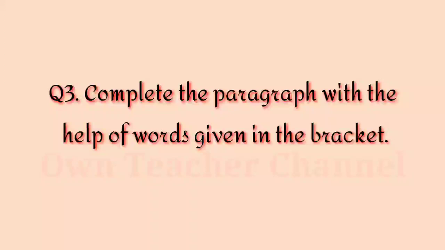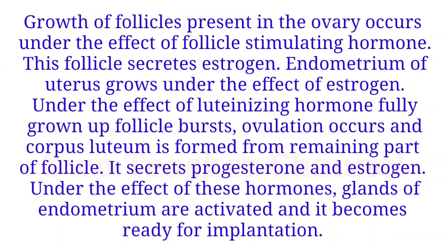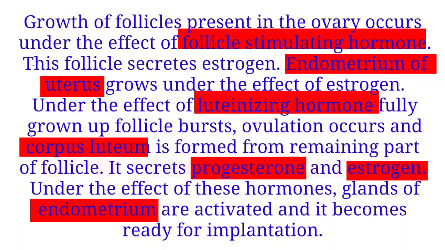Question 3. Complete the paragraph with the help of words given in the bracket. Growth of follicles present in the ovary occurs under the effect of follicle stimulating hormone. This follicle secretes estrogen. Endometrium of the uterus grows under the effect of estrogen. Under the effect of luteinizing hormone, the fully grown follicle bursts. Ovulation occurs and corpus luteum is formed from the remaining part of the follicle.